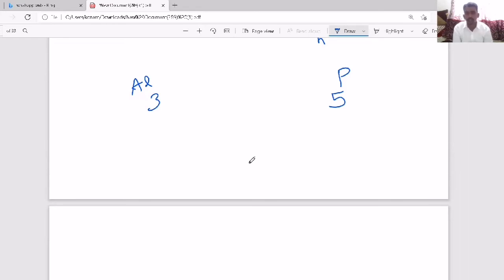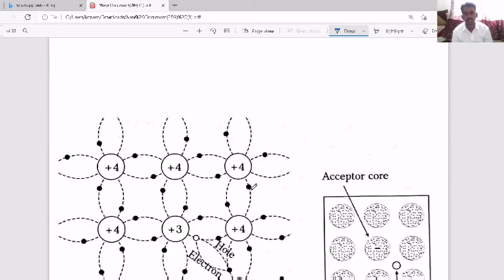Similarly, when you take pentavalent, out of 5 electrons, 4 electrons will make the bond and the fifth one becomes free. That's why it will become a free electron, so it will provide a free electron. When you add that kind of impurity, we can increase the electron concentration, and the resultant semiconductor we call an extrinsic N-type semiconductor. So P-type means we add trivalent, so hole concentration will increase, and pentavalent means electron concentration will increase, and that we call N-type.